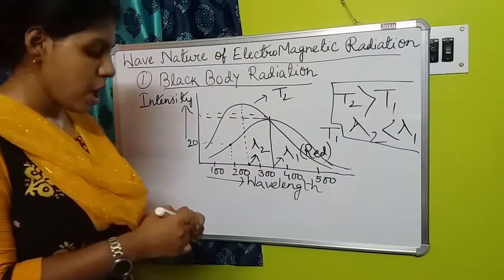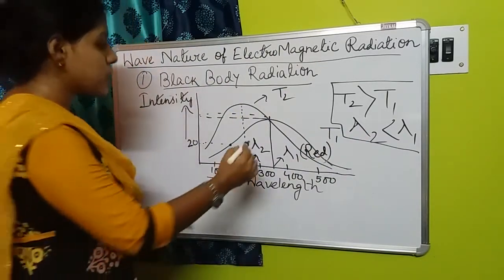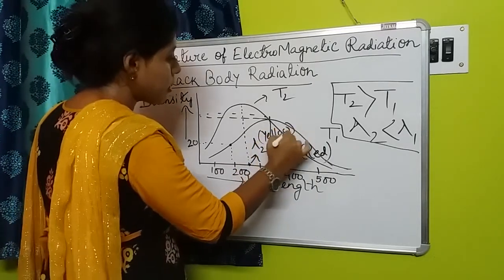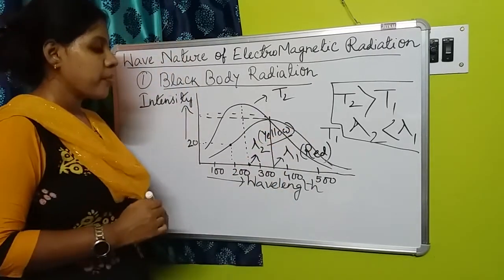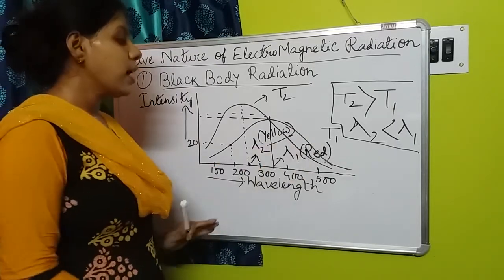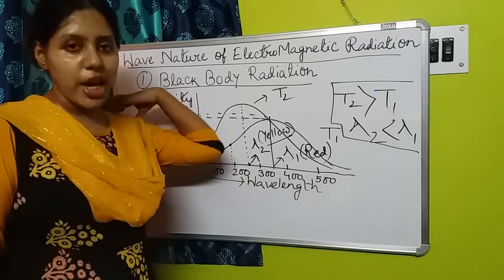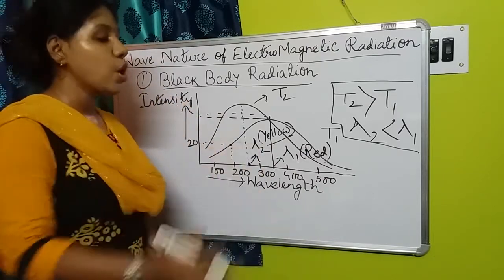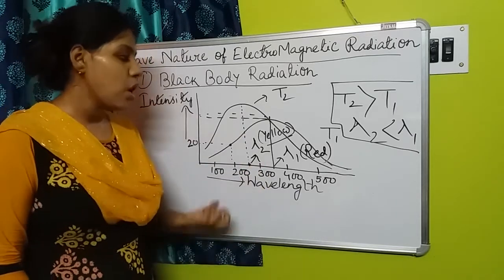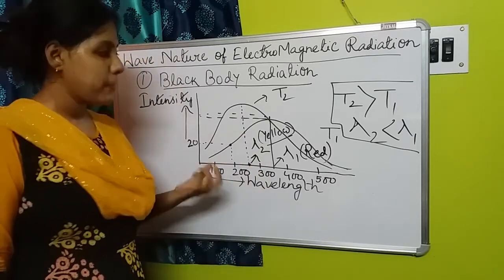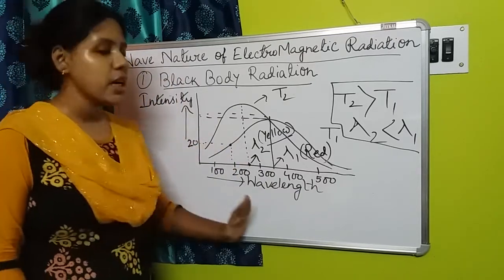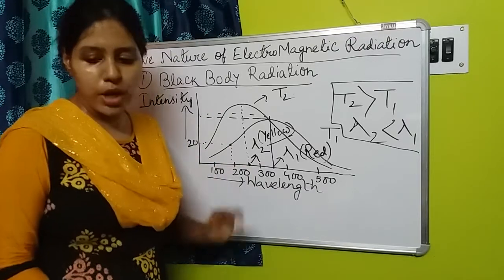Suppose this is of any color, suppose yellow color. Whenever we are heating a substance, the wavelength of the emitted radiation changes to a lower wavelength, so we will see the color of lower wavelength. That was the reason. So this is the relation between intensity and wavelength. I hope this is clear for you all.